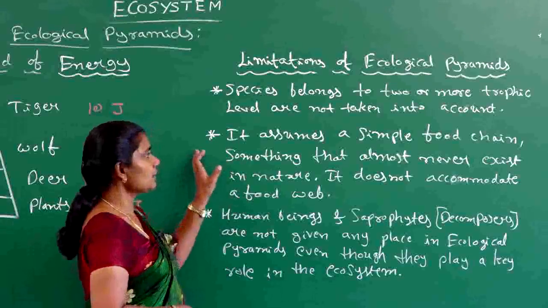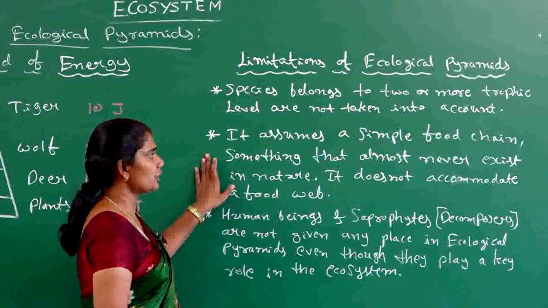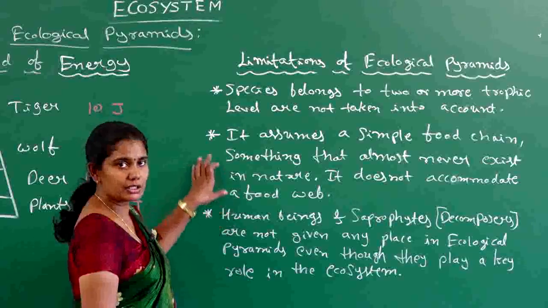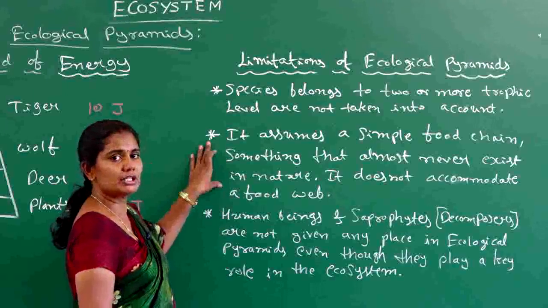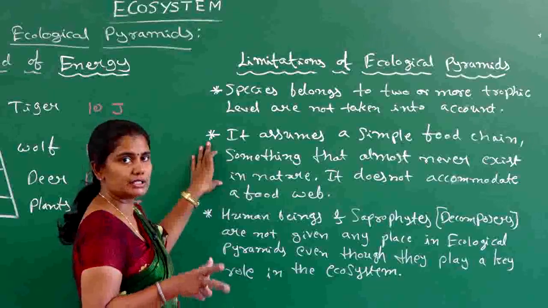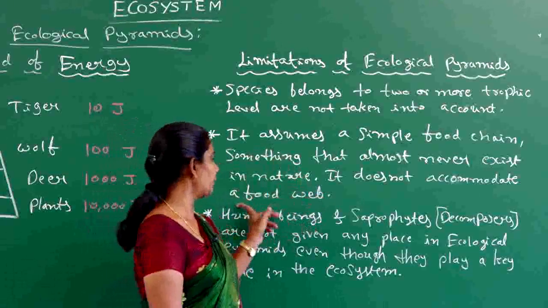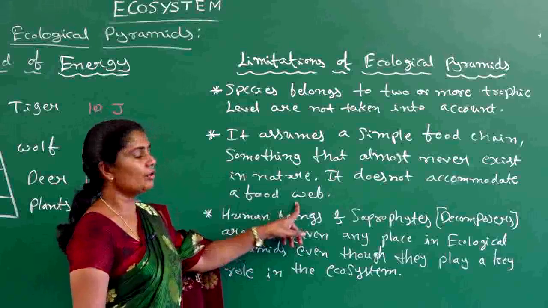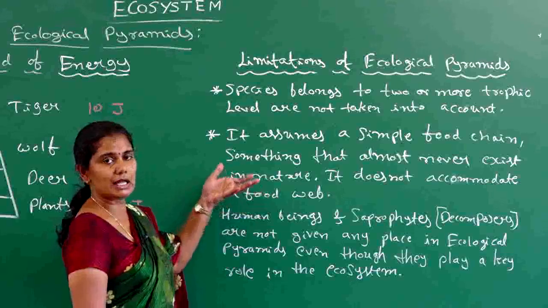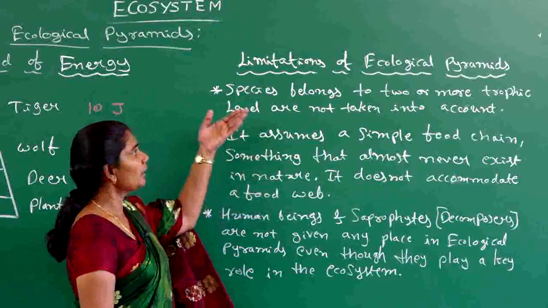So the next one is, it assumes a simple food chain, something that almost never exists in nature. It is not going to accommodate a food web. So the ecological pyramid is going to appear like just a simple food chain, but a simple food chain never exists in nature. The only thing that exists is the food web. So here this particular pyramid is going to appear like a food chain, but it is not exactly the food chain, and the food web can't be represented in terms of an ecological pyramid.